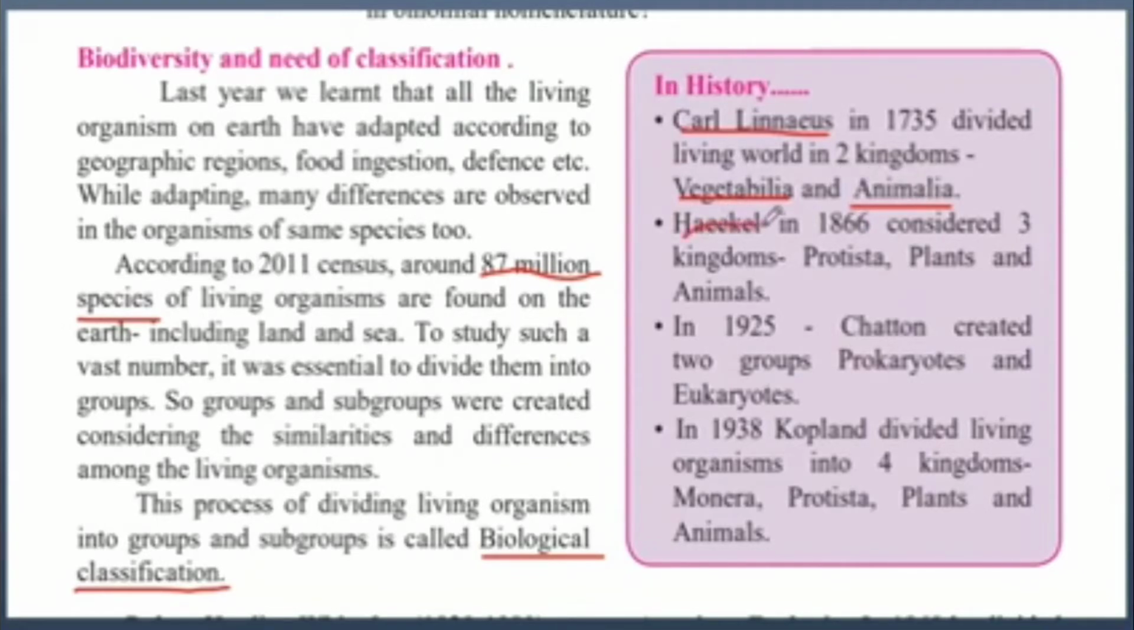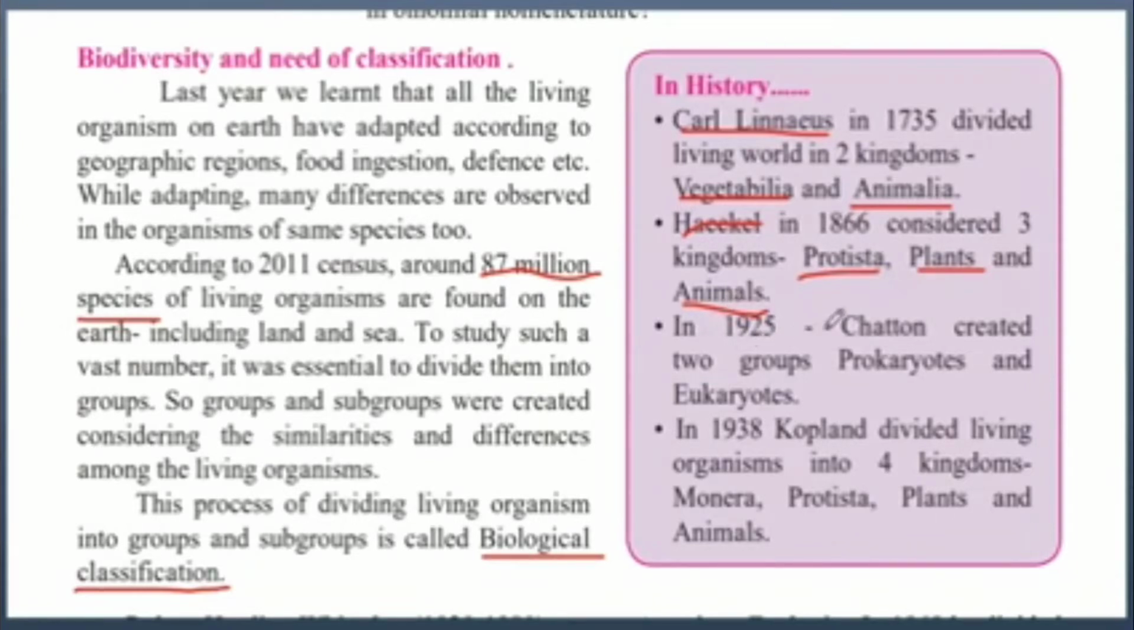So all the plants belong to Vegetabilia and all the animals belong to Animalia. Then Haeckel in 1866 considered three kingdoms, Protista, plants and animals. So later they found out that there was a different species called Protista and they didn't have anything to classify it to. It couldn't belong into Vegetabilia or Animalia. That is why they decided to add a specific group for Protista. Therefore now there were three kingdoms, Protista, plants and animals.